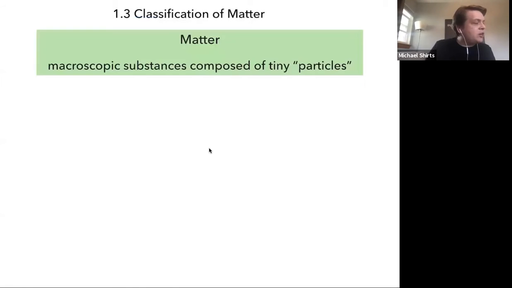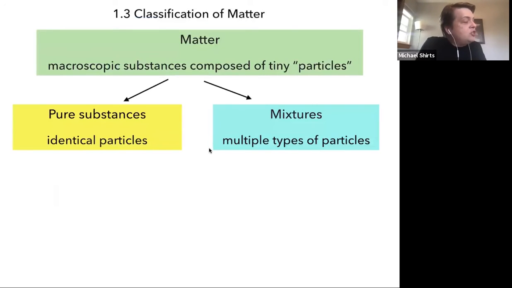Classification of matter. I'm just going to go over this quickly. Matter, if you have a sample of matter there, these are all different sorts of macroscopic substances composed of tiny particles. How tiny? Well, that depends. So you can generally divide this into two types of matter. Pure substances, which are all identical particles. And of course, nothing is completely pure, but we can treat a lot of things as being almost entirely pure.